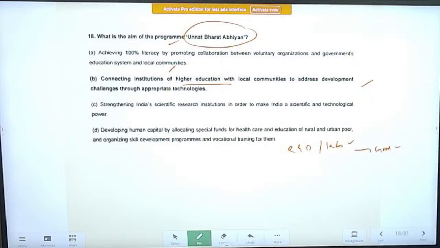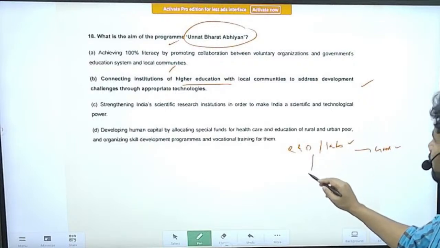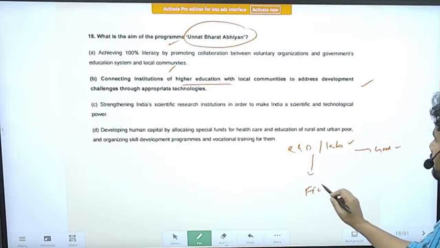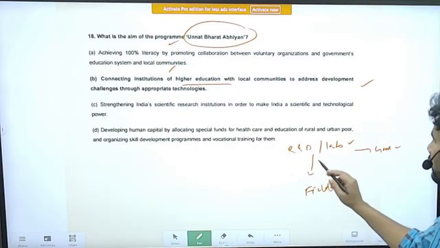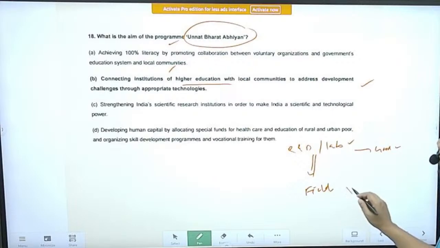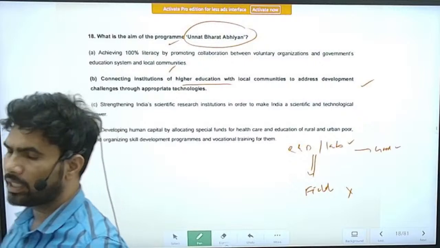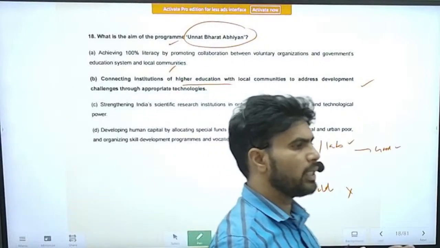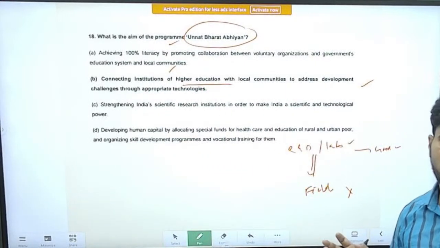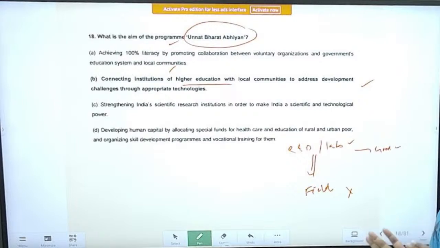But once they come from lab to field, all the things will fail. No results will come, no improvement will be seen. This is the major problem in India, translating the results from lab to field.